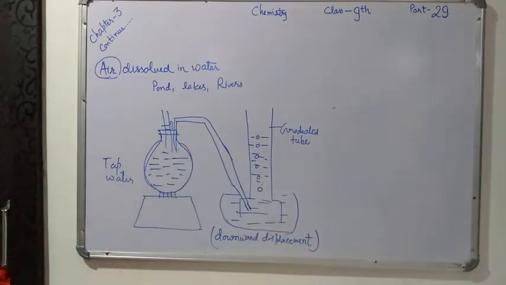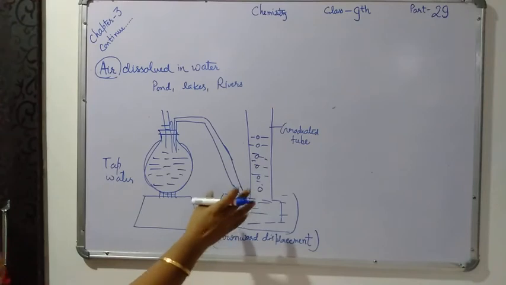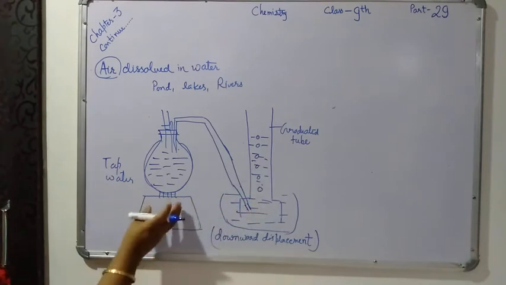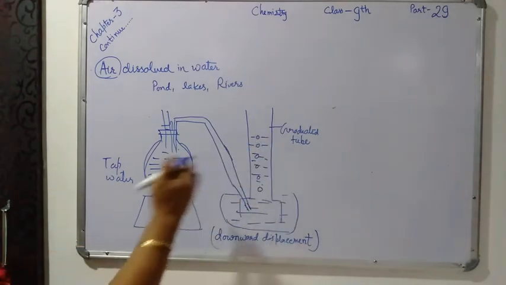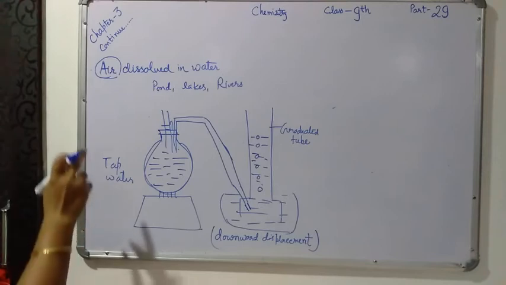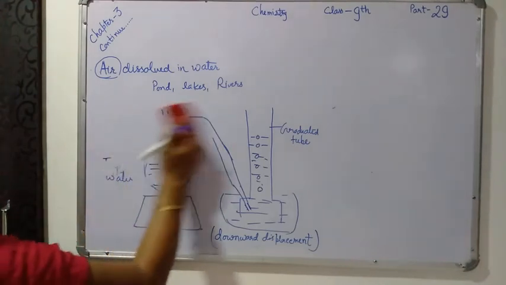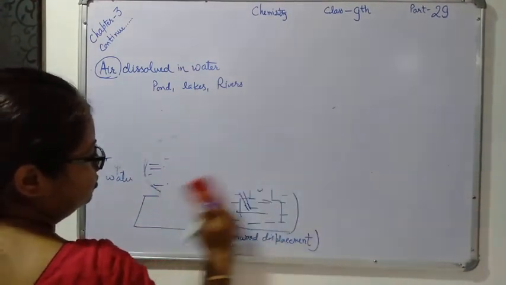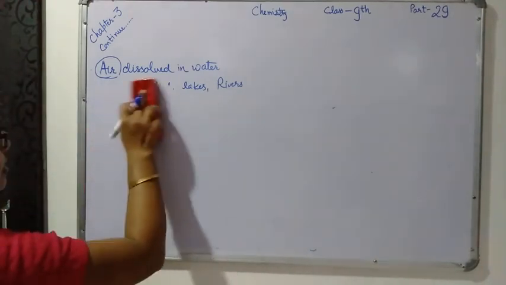The water vapor present in the gases condenses on coming in contact with the cold water in the tube. So the conclusion is that the remaining gases come from the air dissolved in the water, and they escape on heating. The gases which are dissolved in the water come out after heating, and they were collected in the tube. So with the help of this experiment we can prove that tap water contains dissolved gases.